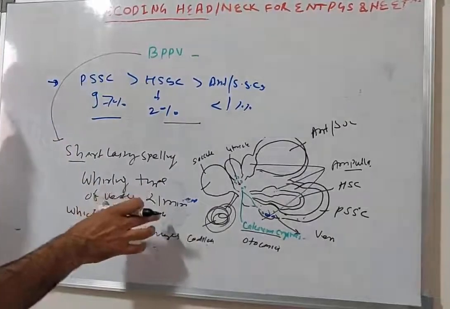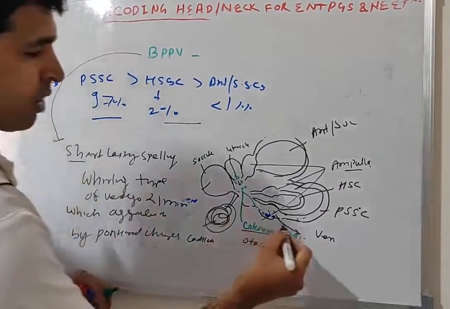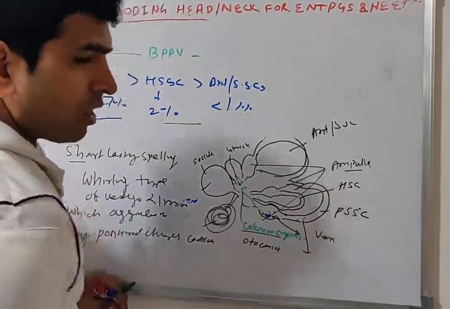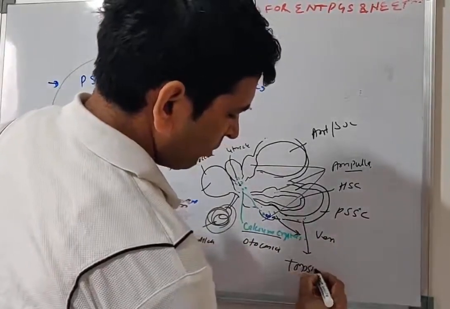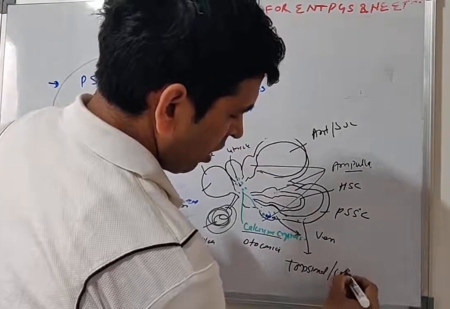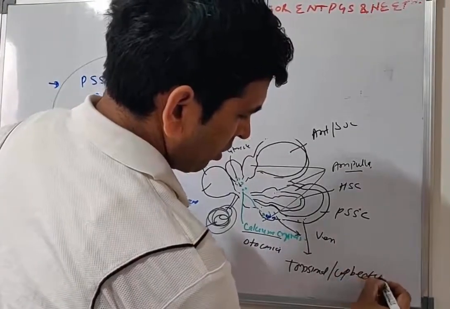So these are the characteristic symptoms. In the posterior semicircular canal, the characteristic nystagmus is torsional, upbeating nystagmus.